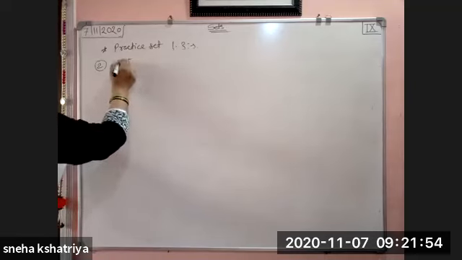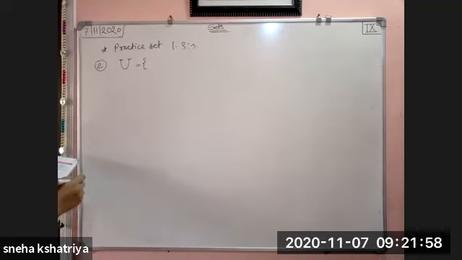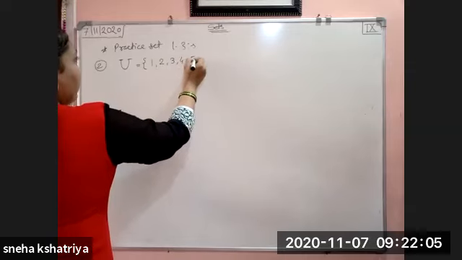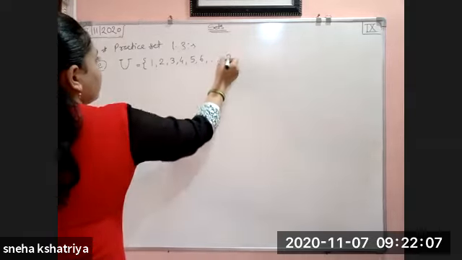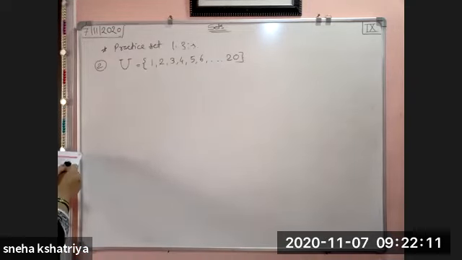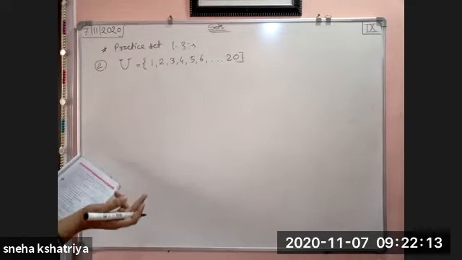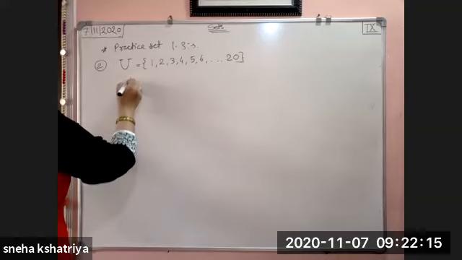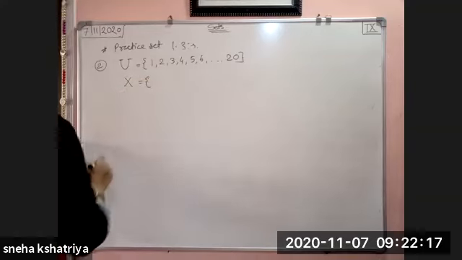So universal set you have to write here. Natural numbers you have to take from 1 to 20. Okay. So 1, 2, 3, 4, 5, 6, so on up to 20 you have to write down as universal set. And X and Y we have to show by using Venn diagram. Okay. We have to draw Venn diagram.